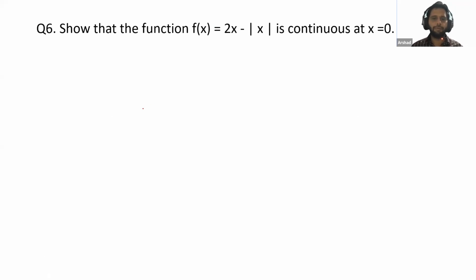Yes, this is a very good question because here we have a modulus. So I will solve this. We have 2x minus mod x is continuous at x equal to 0. So first of all, we need to define mod x. Modulus x is a very important function because in many chapters we will use this modulus. In integration, in application of integral, in differential equations, we have a use of this modulus function.